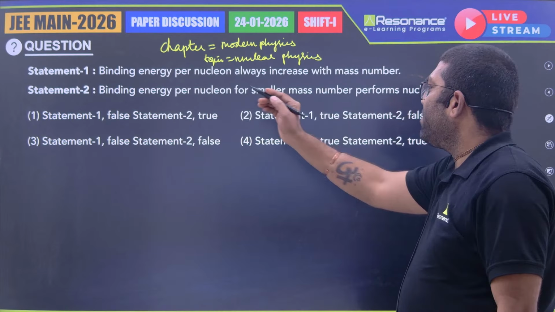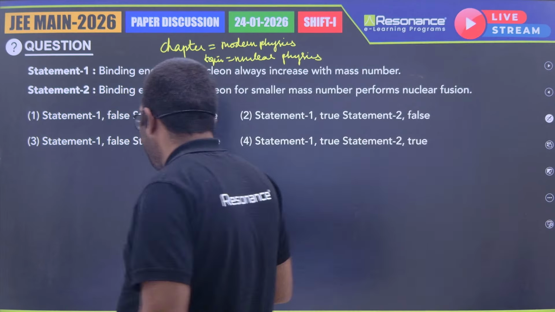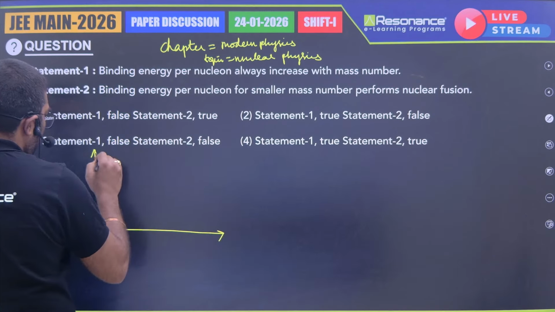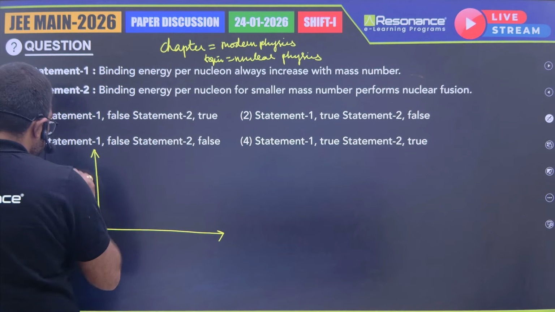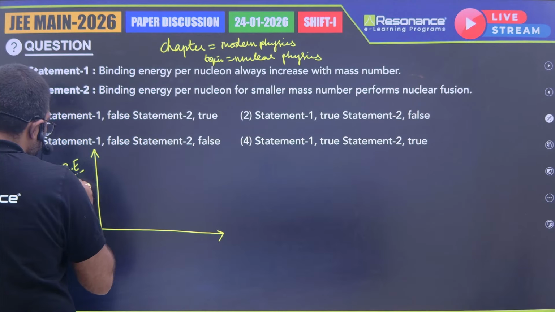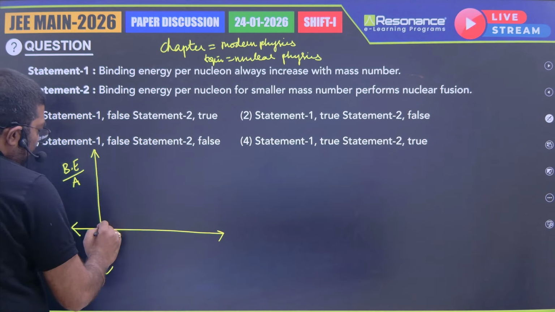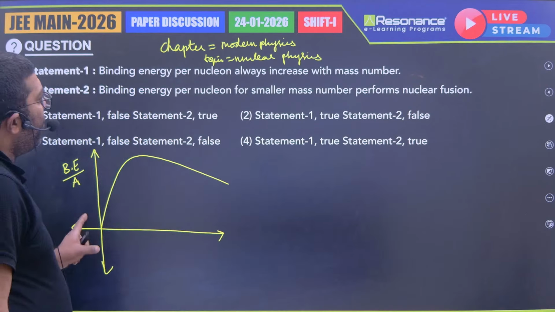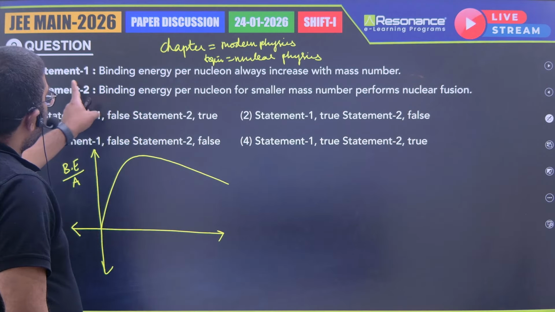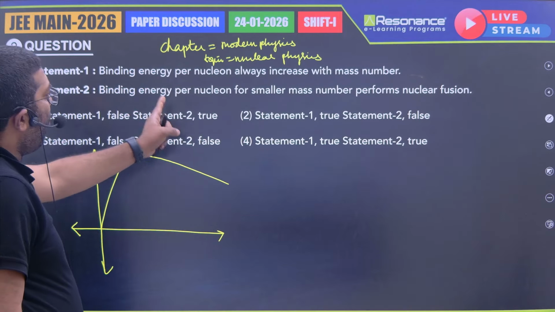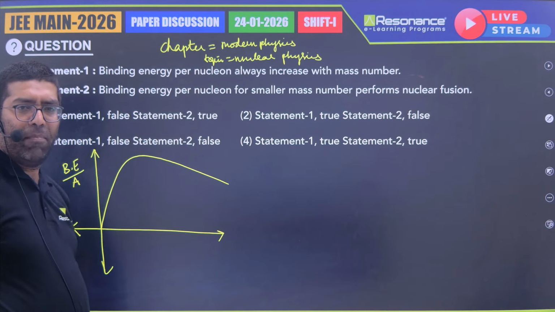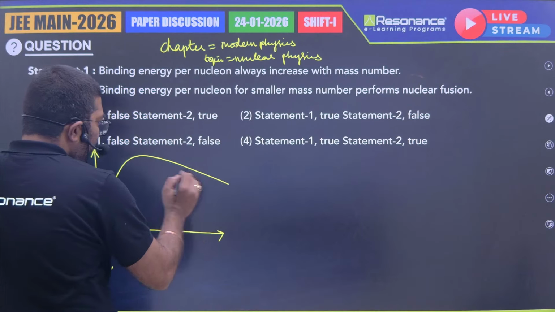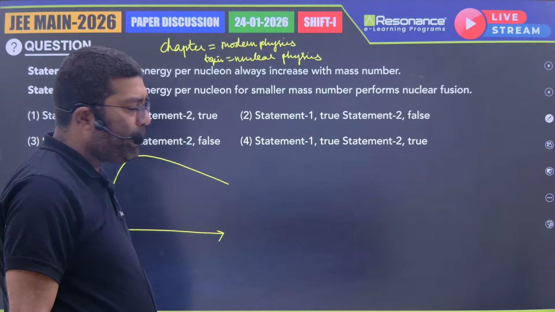If you are seeing the binding energy per nucleon graph, it will be somewhat like this. In statement 1, they have given that binding energy per nucleon always increases with mass number. That is false. The binding energy per nucleon increases a little bit, then decreases after some atomic number.